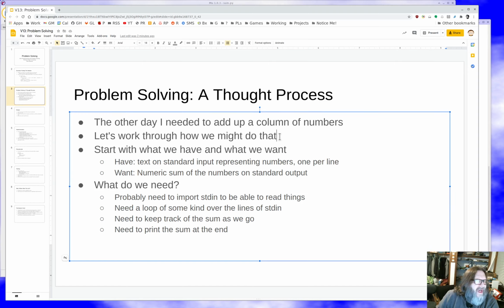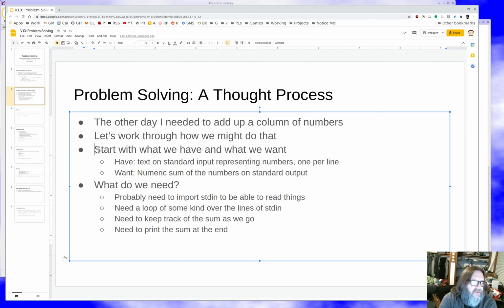I want to work through how we might do that, how I might have gone through that process. And problem solving always starts with, well, what have we got right now and what do we want to have when we're done solving the problem, right? What do we have? Well, I have text. I have a file with numbers, 1 per line, and I'm happy to present those on the standard input.